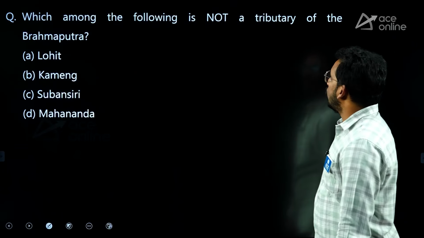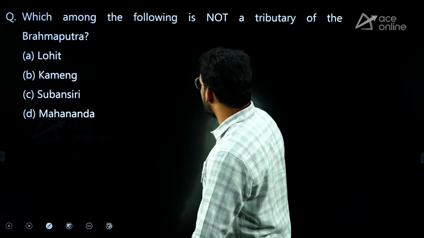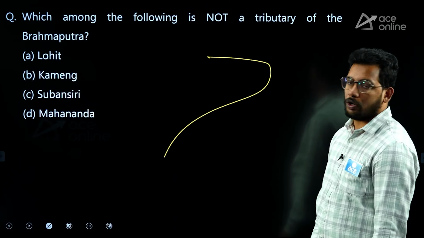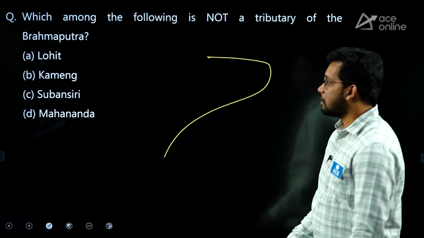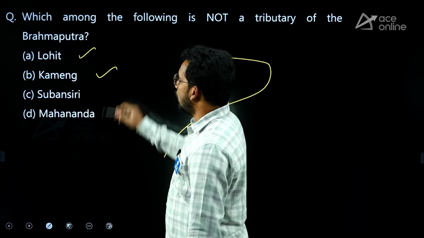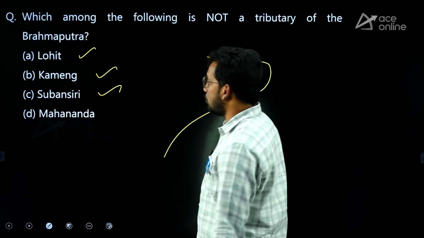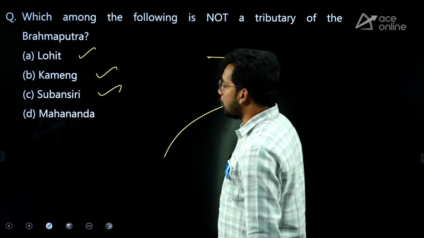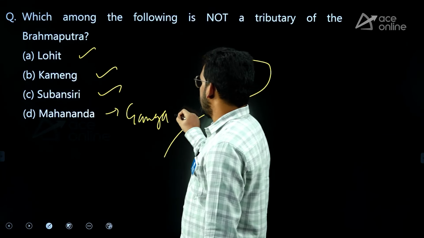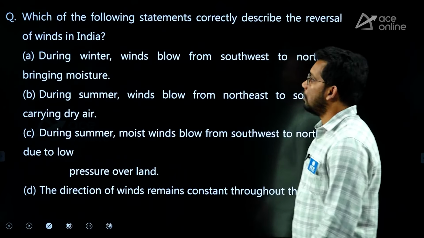Next, which among the following is not a tributary of Brahmaputra river? After Yarlung Tsangpo, in the northeast it emerges as the Brahmaputra. Lohit is a tributary of Brahmaputra, Kameng is a tributary of Brahmaputra, Subansiri is a tributary of Brahmaputra, Mahananda is a tributary of Ganga. So D is the answer. They are asking not a tributary.